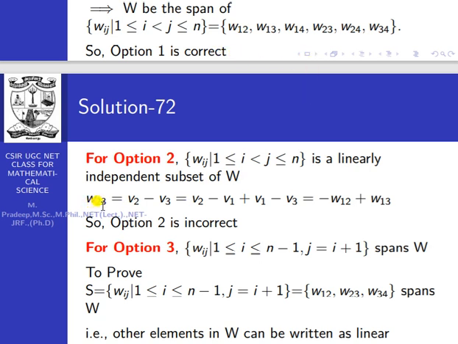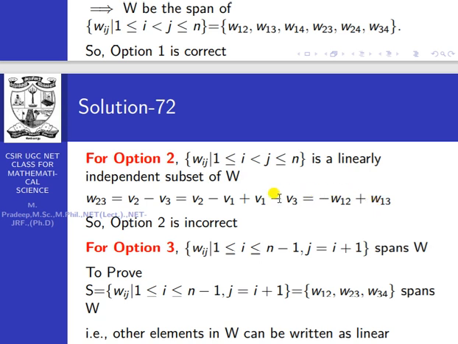W23, which is V2 minus V3, we can express as V2 minus V1 plus V1 minus V3, that is, subtract and add V1. V2 minus V1 is minus W12, plus W13, since V1 minus V3 is W13.